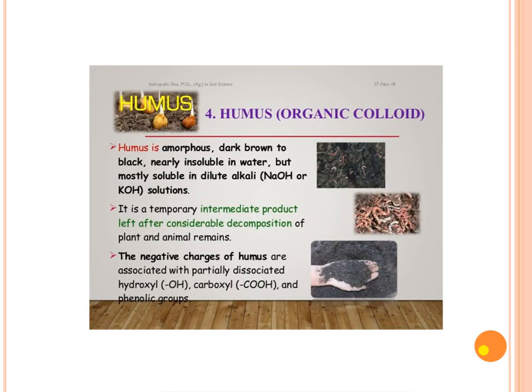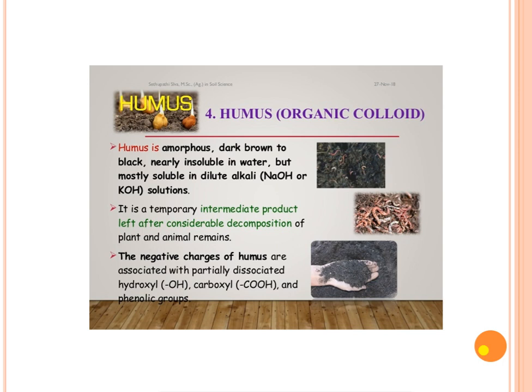Then last, the organic colloid, referred to as humus. Humus forms after decomposition of organic matter. What is humus? Humus is amorphous, dark brown to black, nearly insoluble in water but mostly soluble in dilute alkali such as NaOH or KOH.